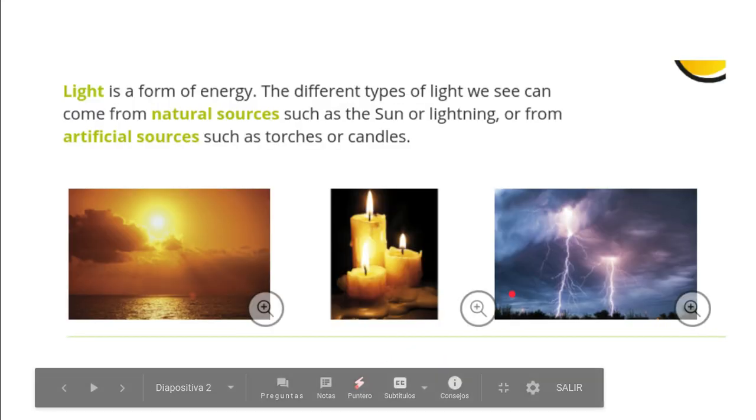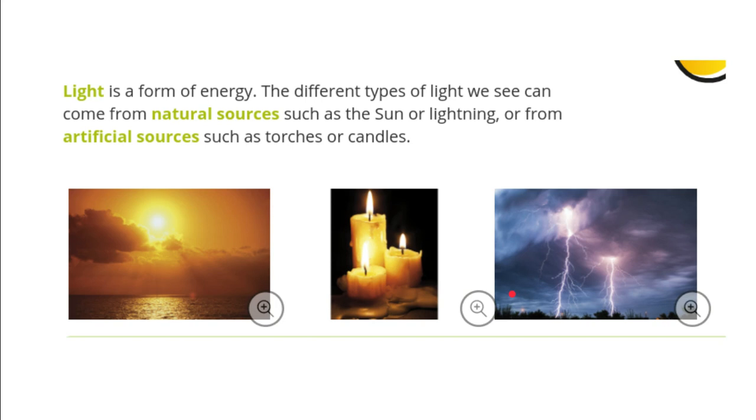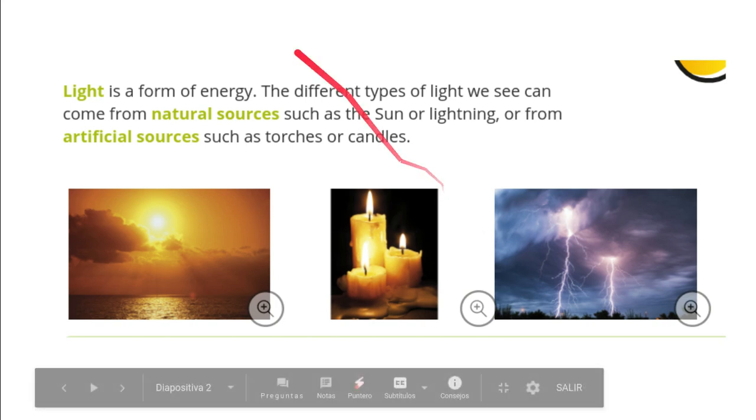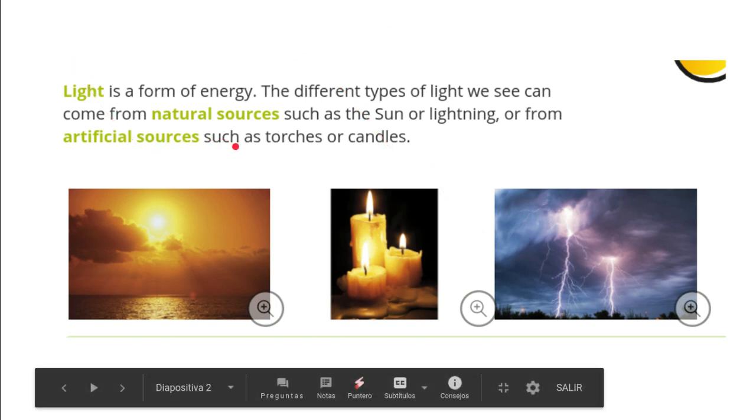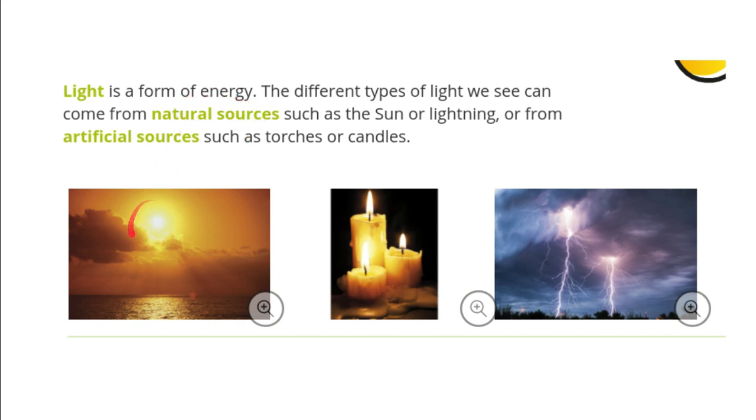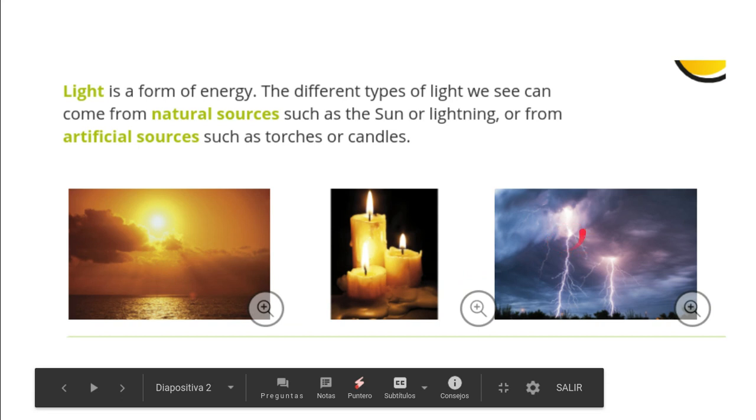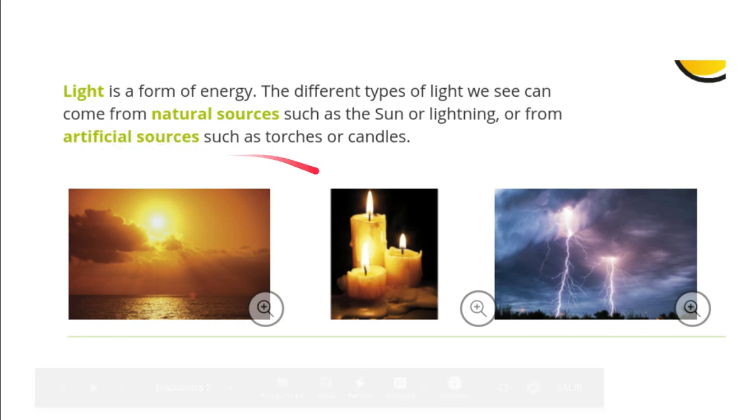Light. Light is a form of energy, of course, and light can be from a natural source, like the light of the sun or the light of lightning, and light can be from an artificial source, for example, a candle or a torch, right? So, light from natural sources, light from artificial sources.